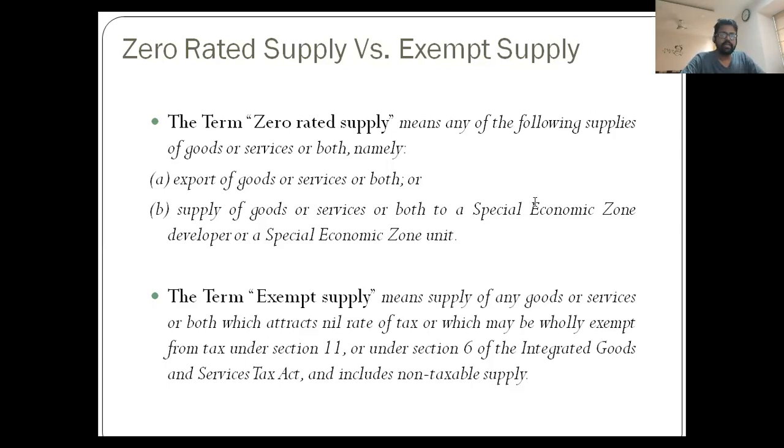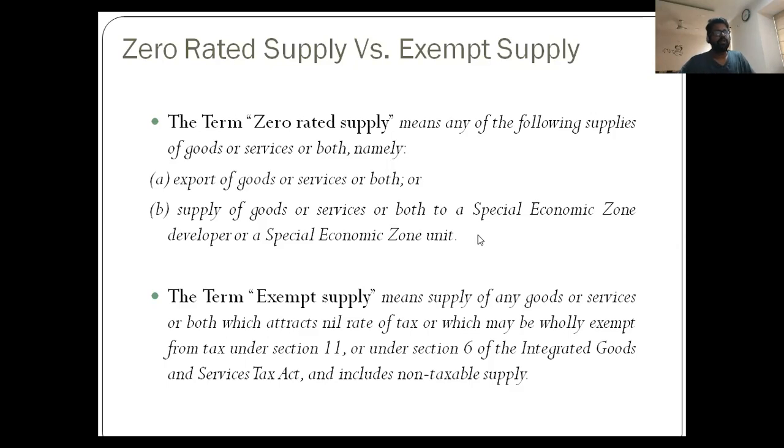Second, the commodity which is taxable, but via a notification of exemption issued under section 11 of CGST or 6 of IGST, has been made exempt or chargeable at zero rate. And thirdly, non-taxable supply. All such three categories are covered under exempt supply. So there is a clear-cut demarcation between zero rated and exempt. Zero rated is export and SEZ, exempt is nil rate.